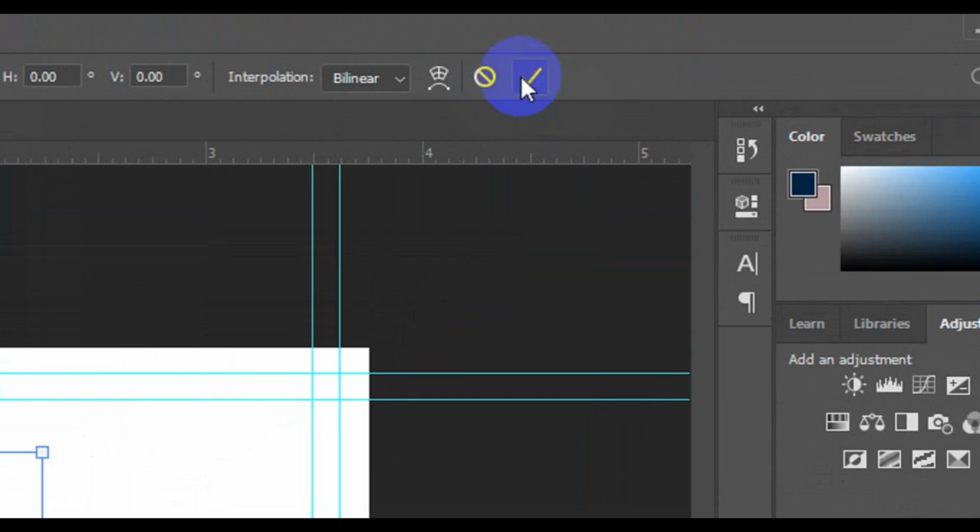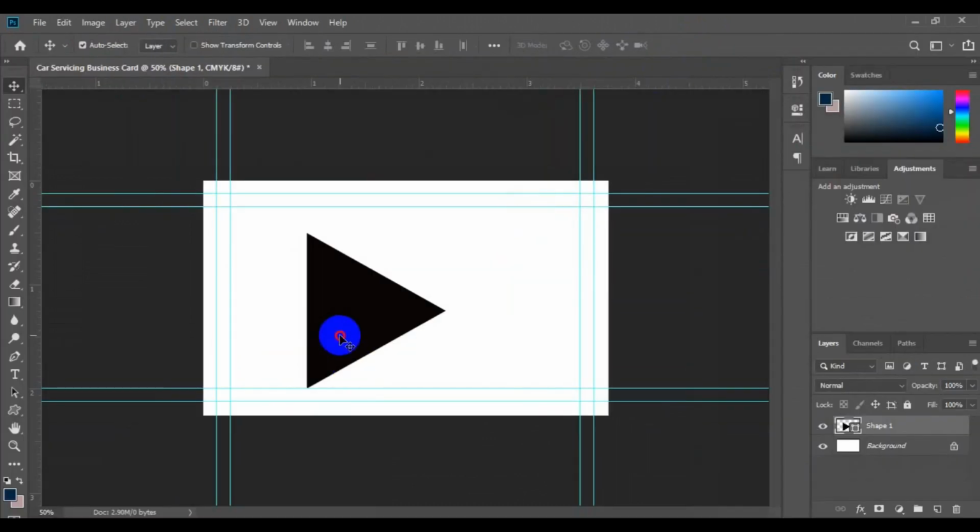So once you're satisfied with the size and adjustment, you have to come to the top right here and click on confirm transform. So the next thing to do is to make a duplicate of this triangle by using a shortcut key. Just press Ctrl J. So when you press Ctrl J, this allows you to make a duplicate.